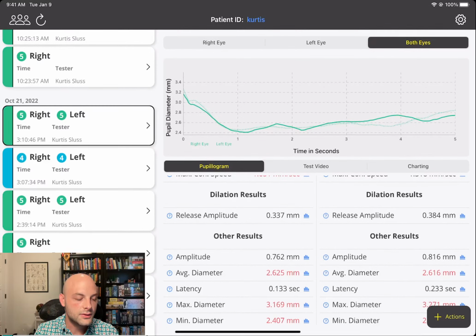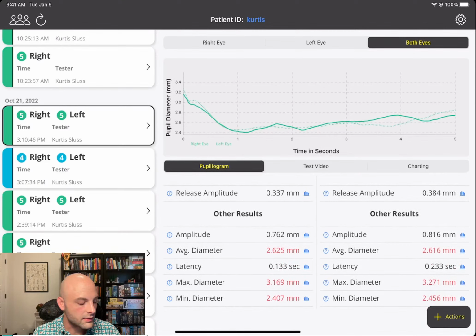You can do a test mode, which I'll show you how to set up here in a moment, that will be just for like a second of the light being on and then a 5-second total test time. So you'll get the sympathetic pathway as well coming into play, even though the sympathetic pathway does come in during the release amplitude calculations. And that's what we utilize to calculate alpha omega.